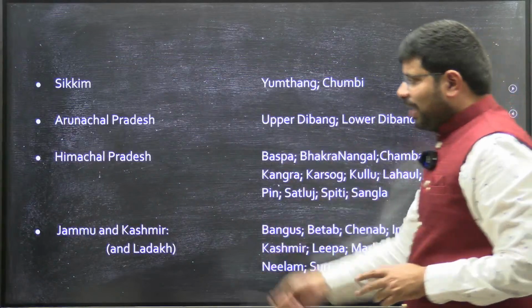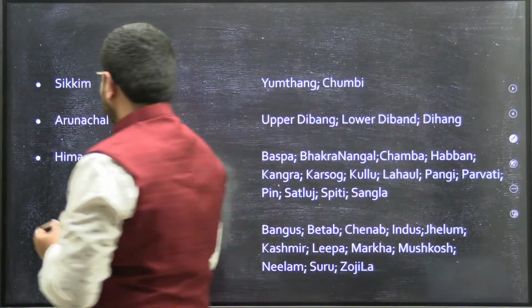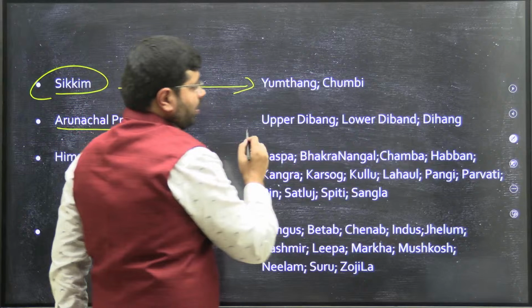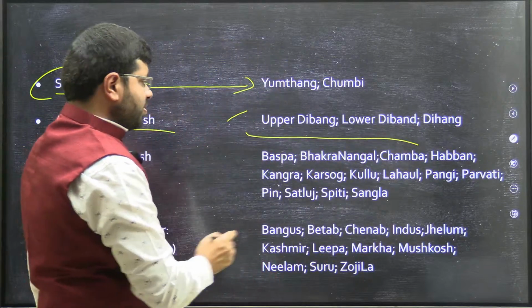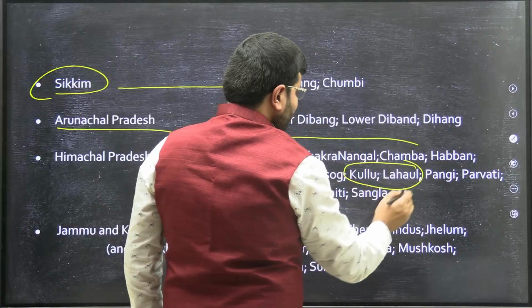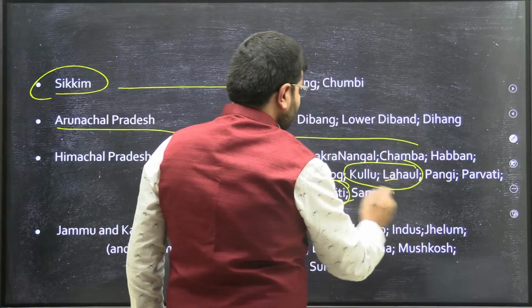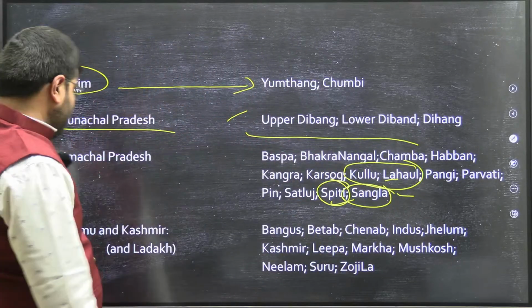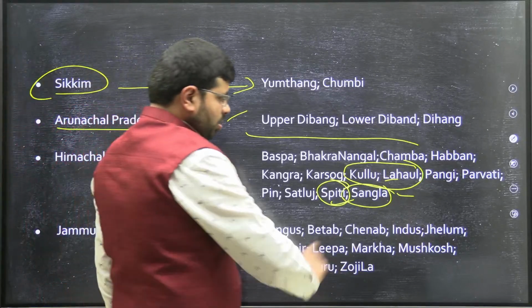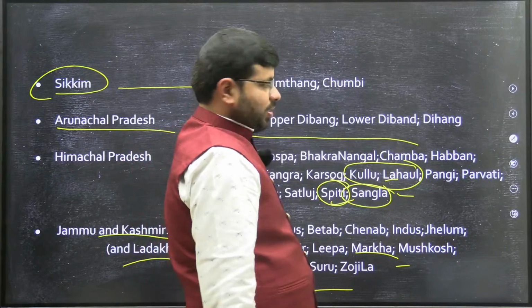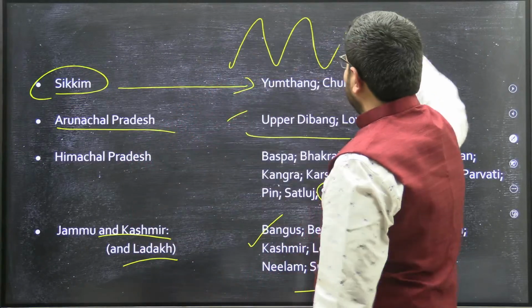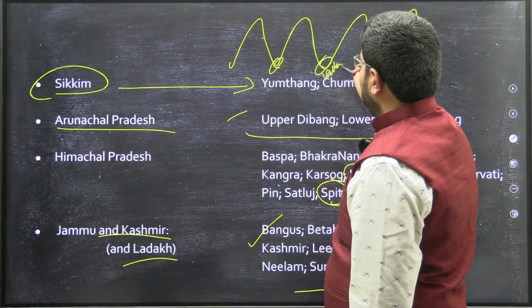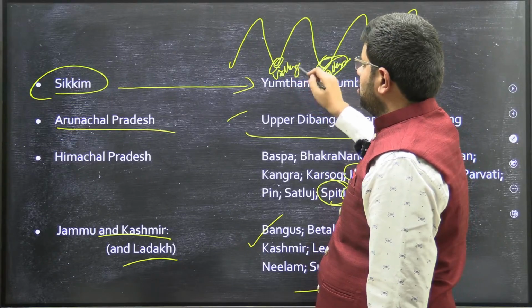In fact, I have given you some of the prominent valleys here. In Sikkim, you see Yumthang Valley, Chumbi Valley. Arunachal Pradesh has Dibang and Dihang valleys as well. In Himachal Pradesh, we all know Lahaul Valley, Kullu Valley, Spiti Valley, popular places, Sangla is one such, right? Bakhra, Nangal, Kangra, all these are important places. Jammu and Kashmir and Ladakh, all these are important valleys which they can be asking. In fact, when you talk about the Himalayas, these are the valleys. Definitely they will be asking about valleys, right?